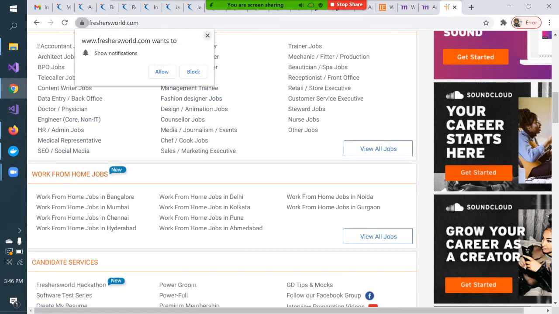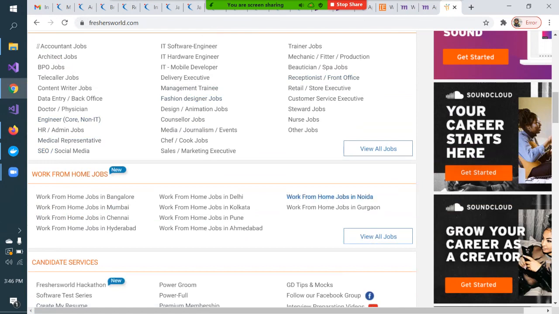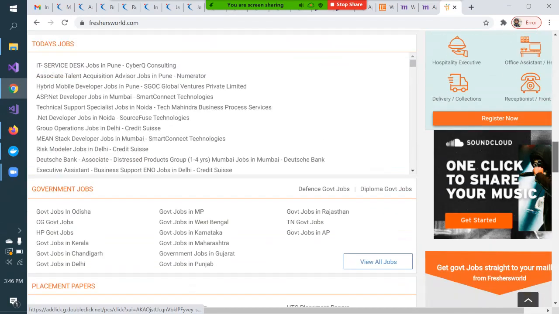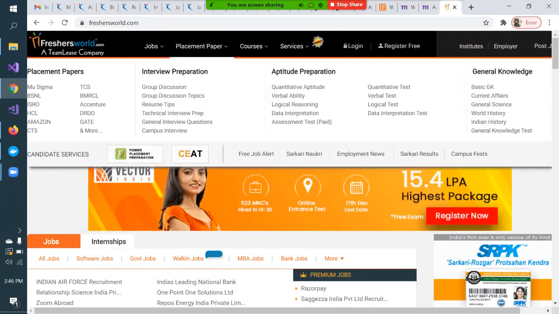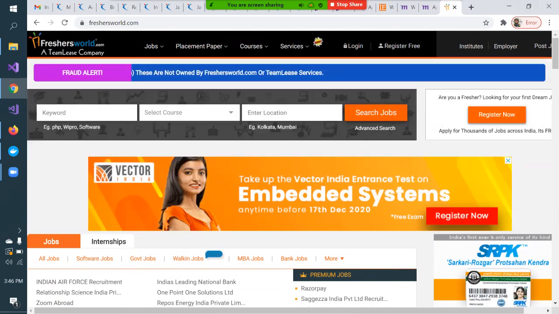If I'm interested, I should always say allow. But right now I'm not applying for fresher jobs, so let me not click allow, otherwise I'll keep getting all those notifications. But don't worry, you can always disable this notification in future if you don't need it. So see, these many jobs are there, work from home jobs in Bangalore, Delhi, Kolkata. You can create courses, placement papers. So this is a very good, big website.